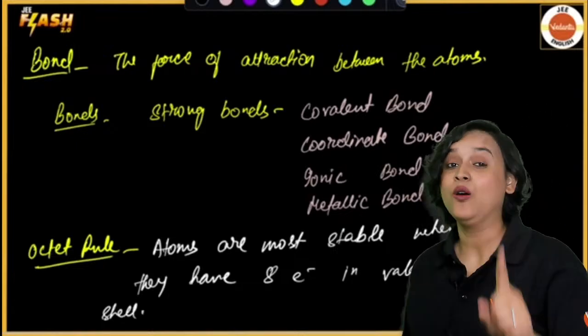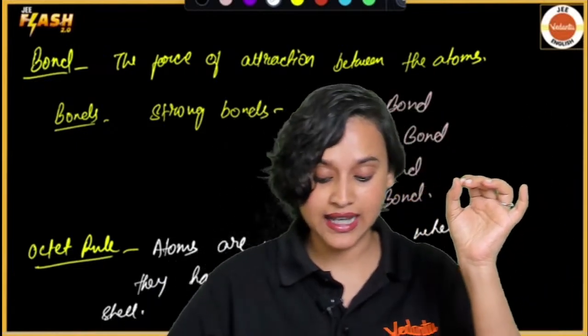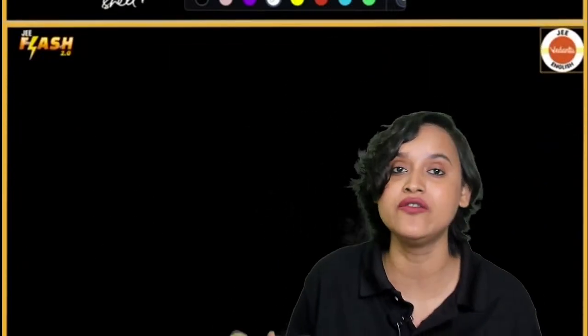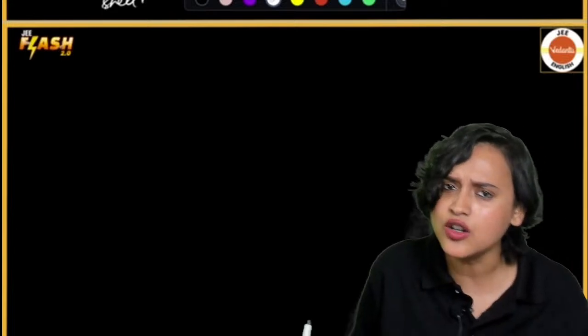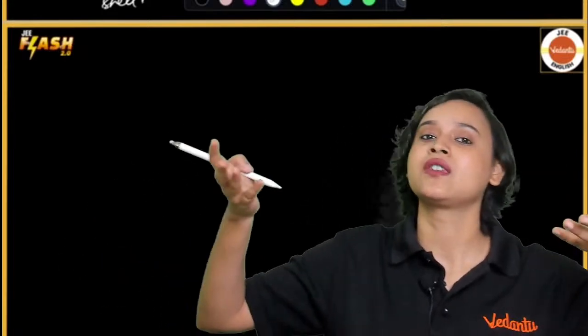Now, listen to me very carefully: the octet rule is not universal. Why is it not universal? We know that noble gases are chemically inert. But do we not know about xenon compounds? Xenon is a noble gas and yet it is forming compounds. That means it is not absolutely true that 8 electrons do not allow them to form bonds. So we come to the limitations of the octet rule, and that's why we have this whole chapter, chemical bonding and molecular structure.